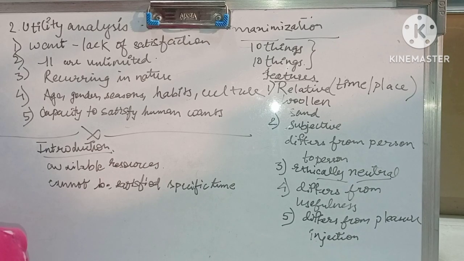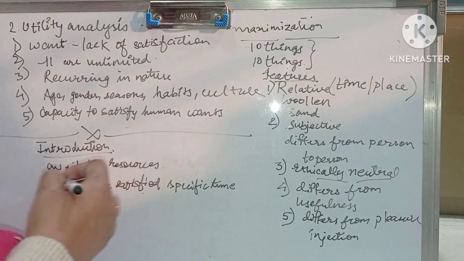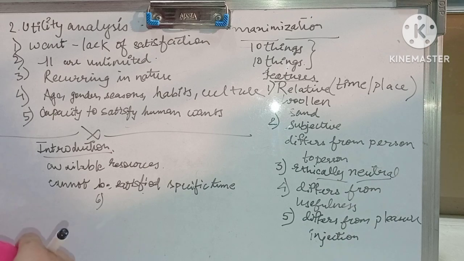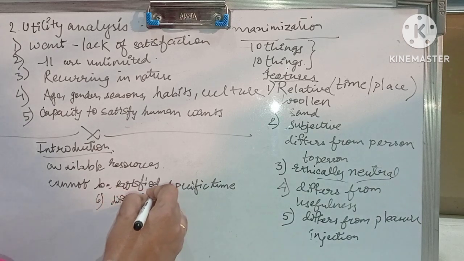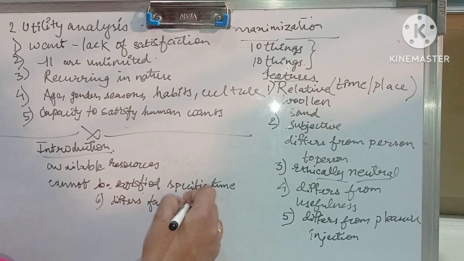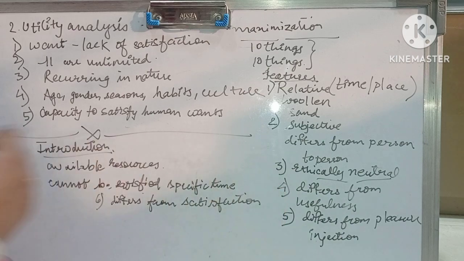The next one is utility is different from satisfaction. It differs from satisfaction. Utility is the cause of consumption, satisfaction is the end of consumption.